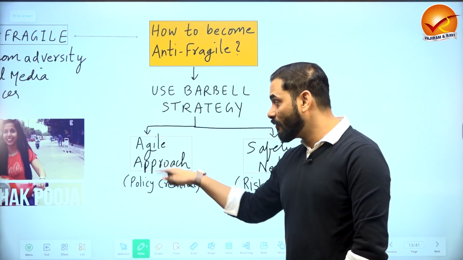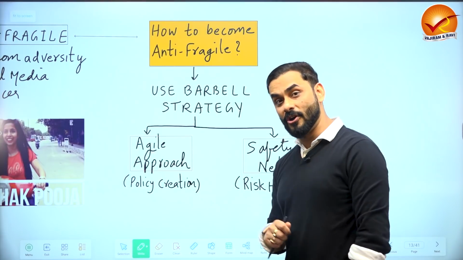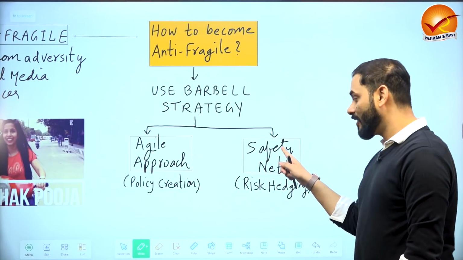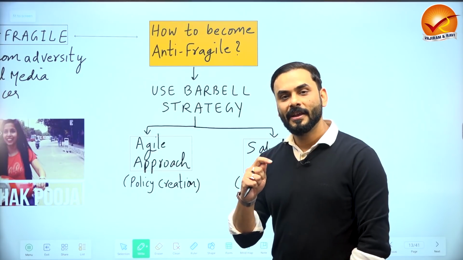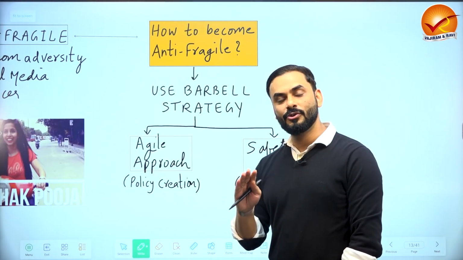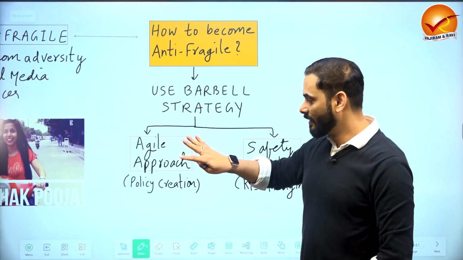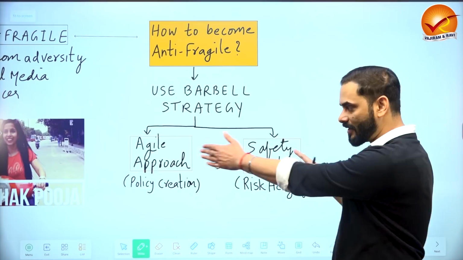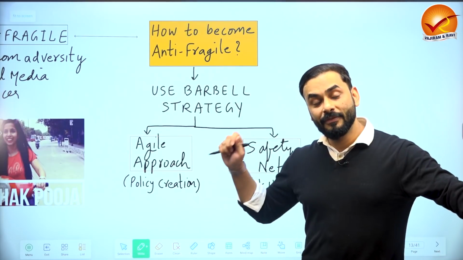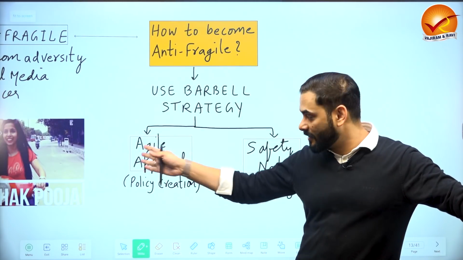Agile approach. While you are doing this agile approach, make sure that you also have a safety net. So do something so that all your activities are not only risky. If you are taking risk, do something which is safe also. It's a combination. So for example, if you want to create policies for India which are risky, do that.